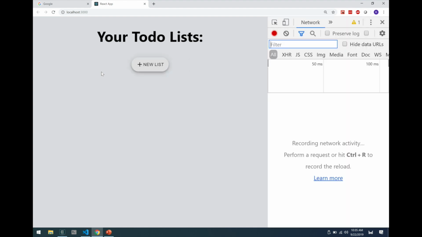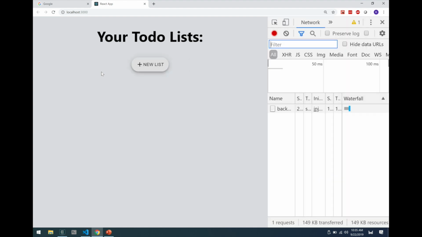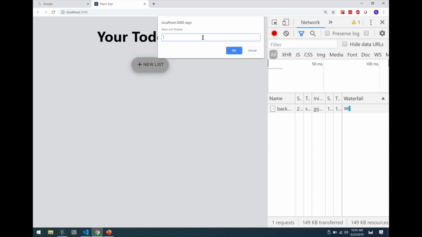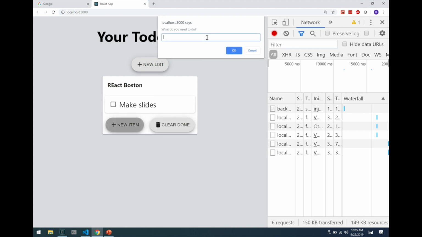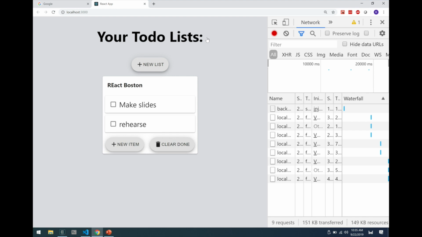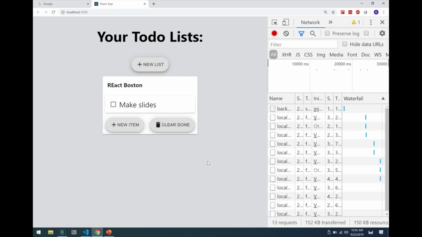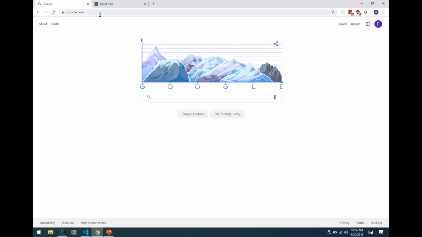Okay. Yes, it is another to-do list. I'm sorry. This is just the thing that everyone gets. So very simple, as you would expect. You can add a list here. And then all right, so I can add any items that I want. I can check them off, and then I can clear done. So that's the functionality. Now, this whole thing is powered by a GraphQL API running on localhost.